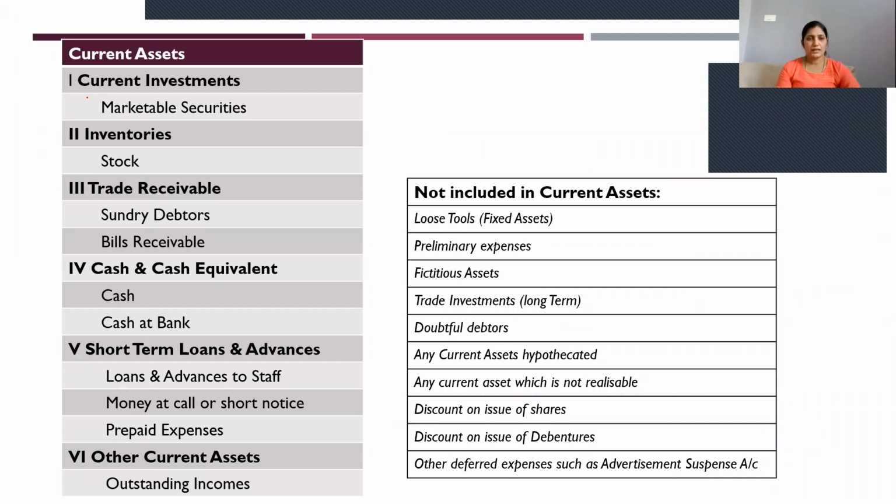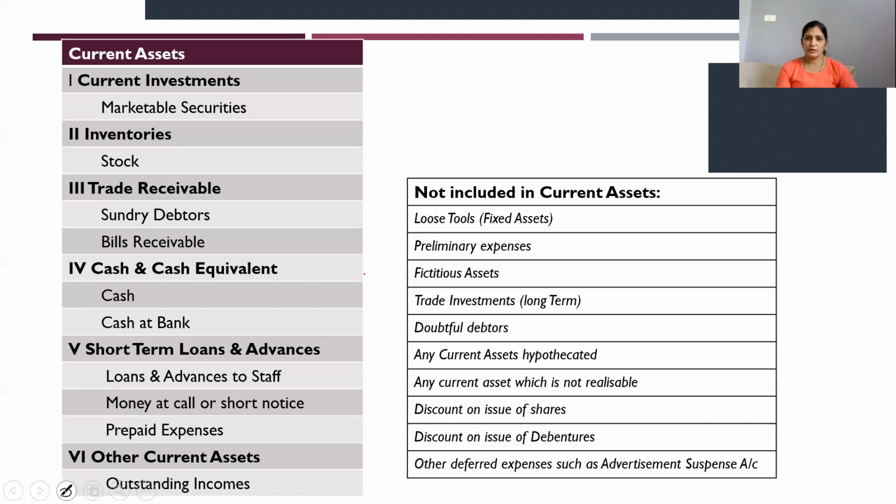In the current assets, you have firstly current investments, marketable securities, inventories, in that stock, trade receivables, sundry debtors and bills receivable, cash and cash equivalents, cash at bank, short-term loans and advances to staff, money at call or short notice, prepaid expenses. Other current assets are outstanding incomes. Okay, so what does it not include?